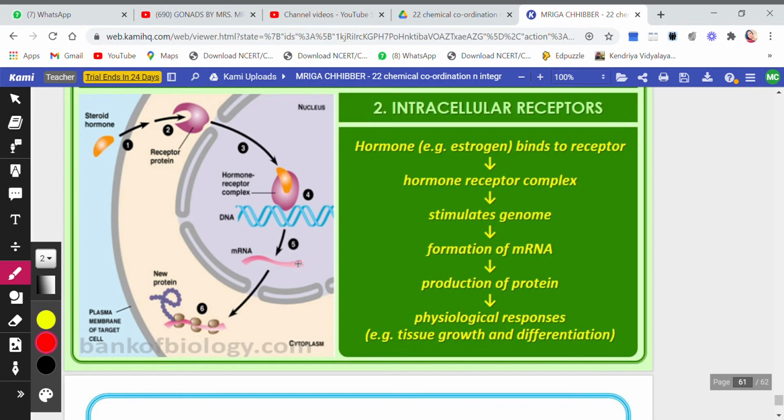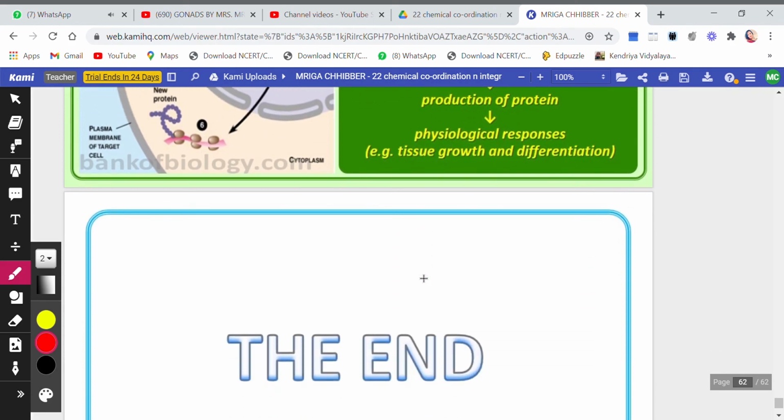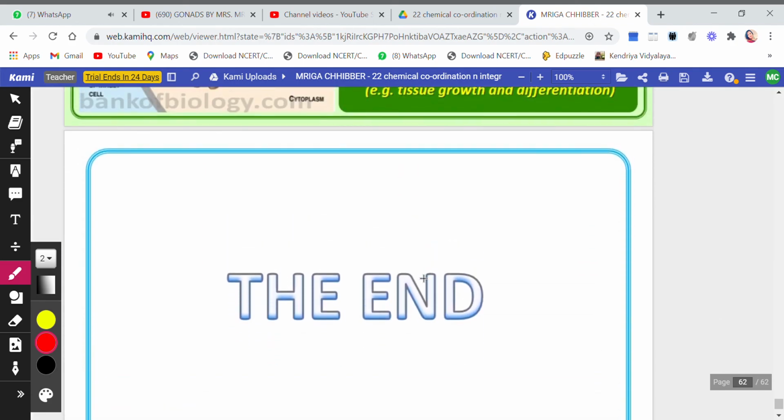Then formation of mRNA will take place. This is how the formation of mRNA, messenger RNA. Okay, this messenger RNA will tell to produce a particular protein. So this new protein has been formed. And due to this protein, whatever physiological response there will be, whatever growth in the tissue, it is from protein that growth happens, right? Proteins are responsible for growth. So that growth or differentiation will occur. Understood? So now here the hormone has traveled itself. You see? So this is intracellular receptor. Okay? I hope now the chapter is very much clear to all of you.